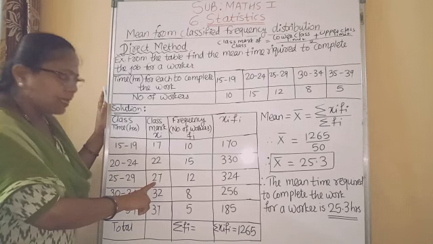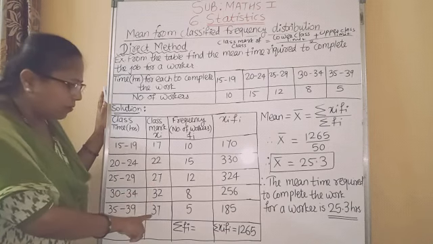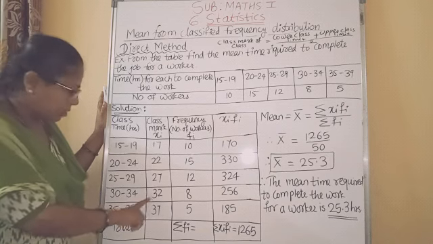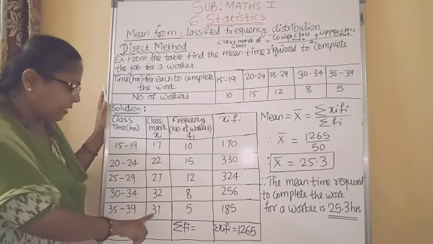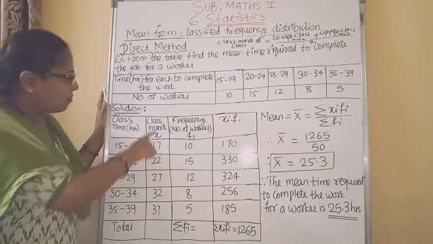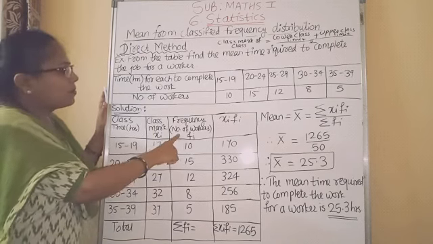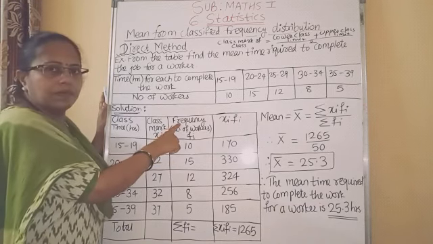Second class, the class mark is 27. So everywhere you can use the same formula. 30 to 34, class mark is 32. 35 to 39, 37. Follow this second column.